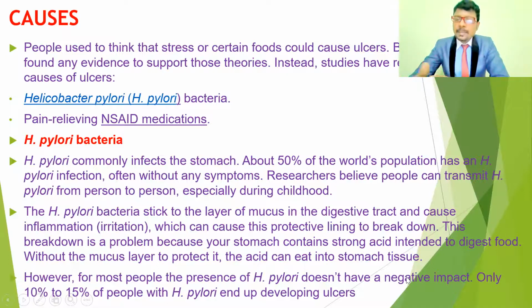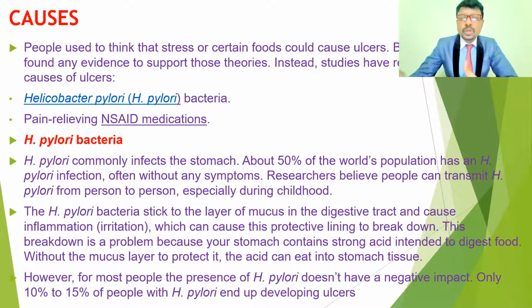Because of the damage of these protecting layers in the stomach, if there are no protecting layers, the acid concentration is going to increase inside the stomach. If the acid concentration is increased, this acid is going to eat the tissues, so it leads to ulcer formation. Eating the tissues means it's going to break down the tissues.